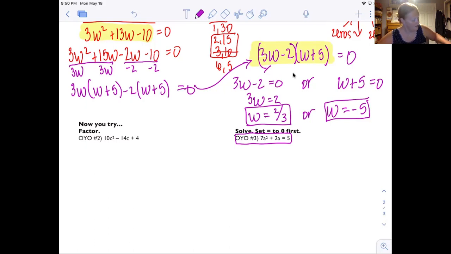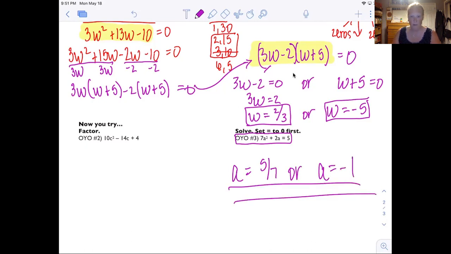So hit pause, take a second, solve. What does A equal? What are the two solutions for A in both of these problems? All right, welcome back. The two solutions you should have got are A equals 5/7 or A equals -1. And neither of these situations is a word problem, so unlike the vertical motion model, they're both okay. Those are the two points where the graph crosses the x-axis. We're not going to cross one off because it's not a real world situation.